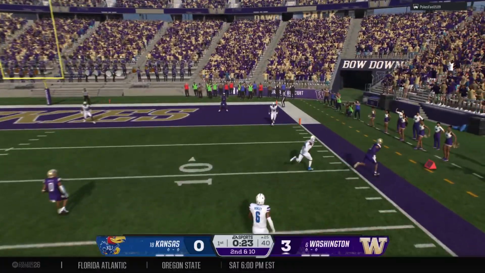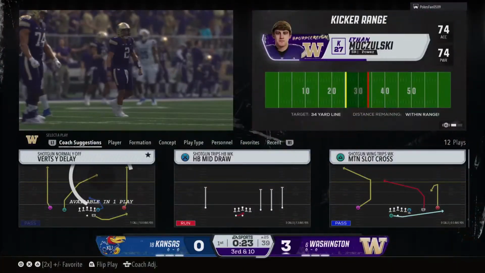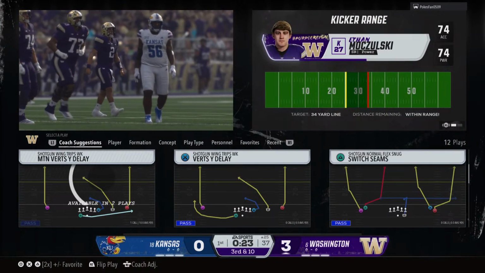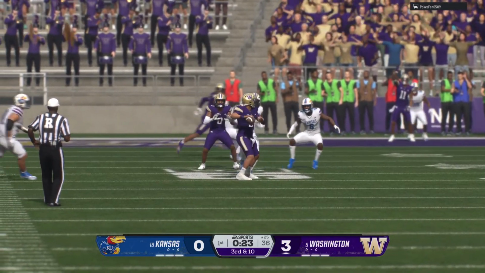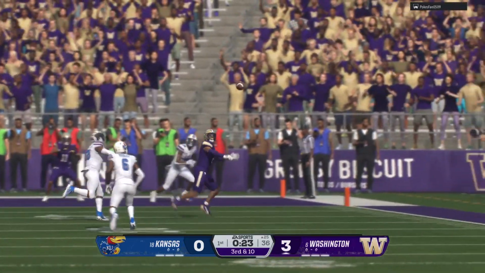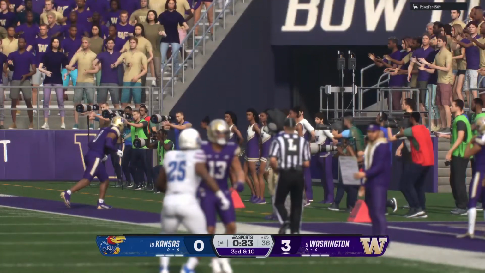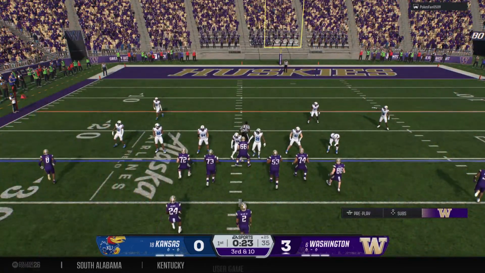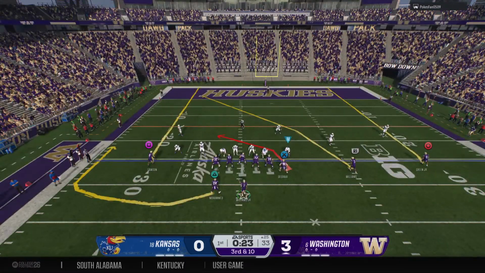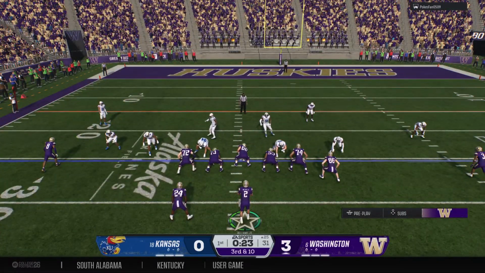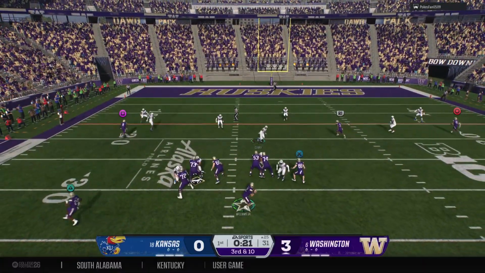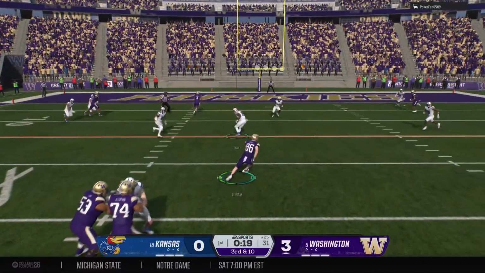Lets it fly to the wideout. And it's incomplete, just out of the reach of the receiver. Well, they don't make the completion here. The timing seemed to be off between the quarterback and receiver. But, man, this defensive coordinator, he may want to consider getting more pressure on this quarterback by changing some things up. He's got a lot of time back there to throw the ball, and eventually that's going to cost you.